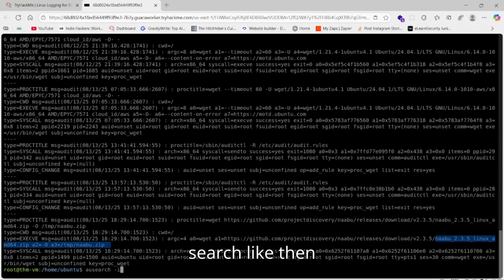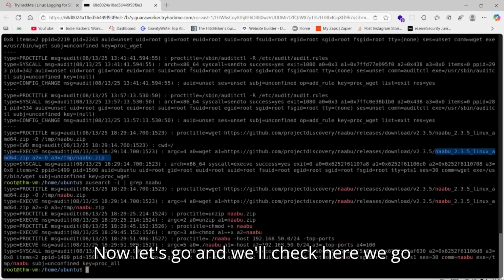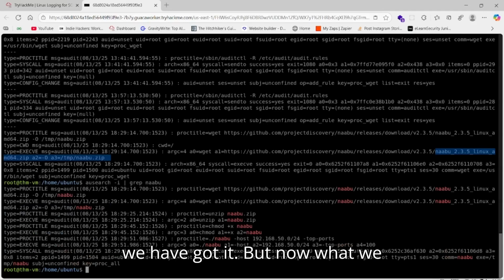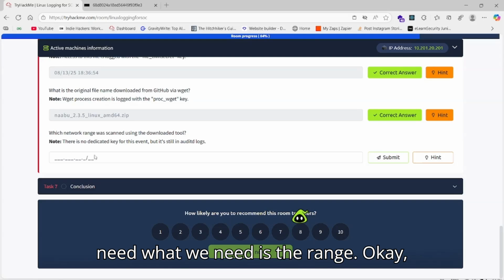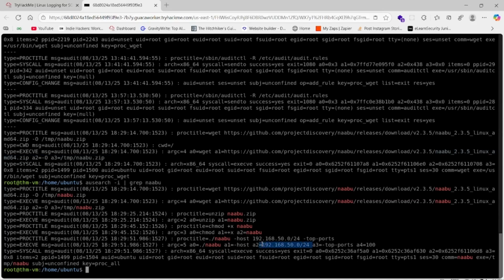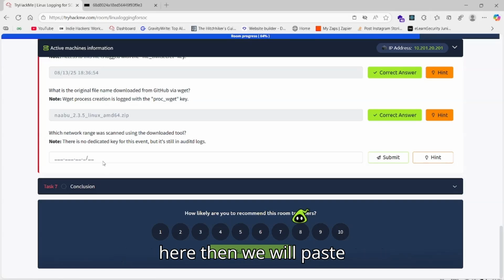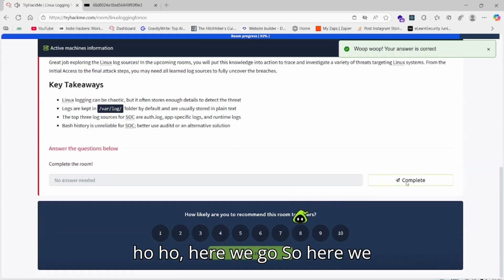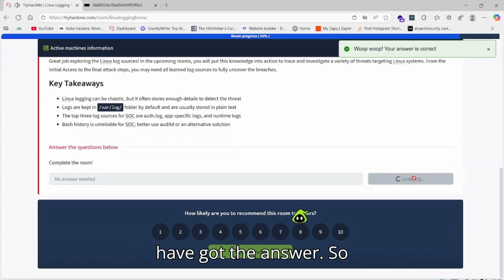Search, then grep naabu. Now let's go and we'll check. Here we go, we have got it. But now what we need is the range. Okay, a simple IP address. Oh, here it is, only one IP address here. Yeah, what we'll do, copy, come here, then we'll paste. Oh, here we go, hooray. So here we have got the answer.